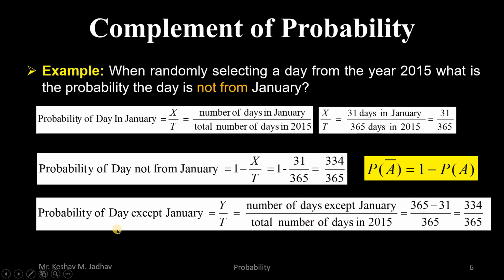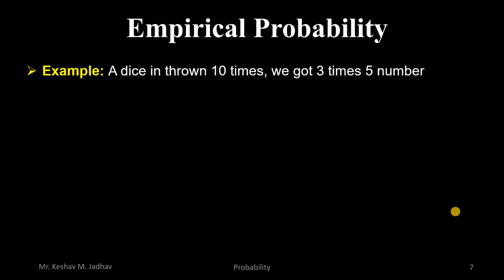So the probability of selecting a day except January is equal to 334 divided by 365, and we have also calculated this by using the complement formula. Both have the same value. Now the next approach of assessing probability is the empirical approach. So again consider the example of a dice.